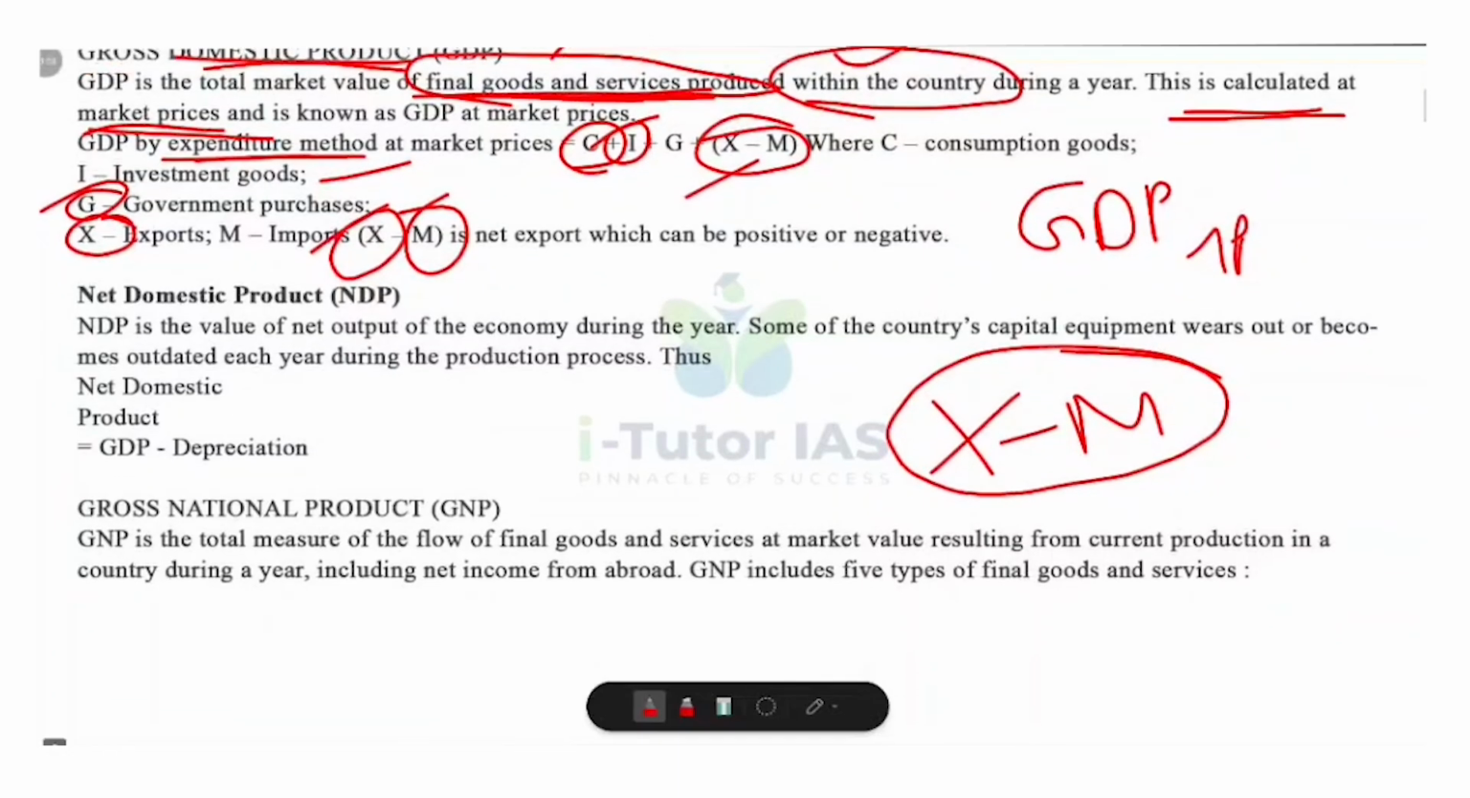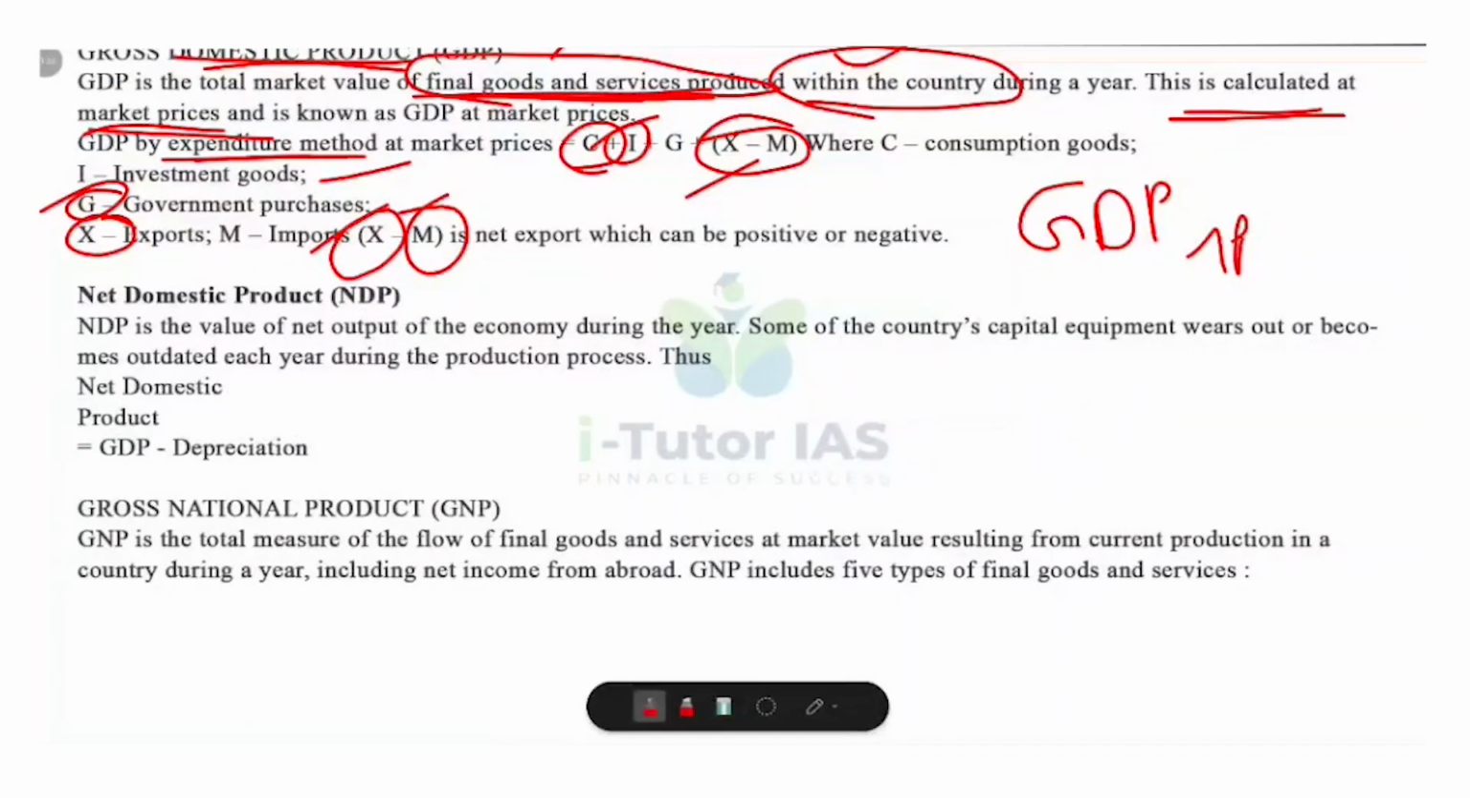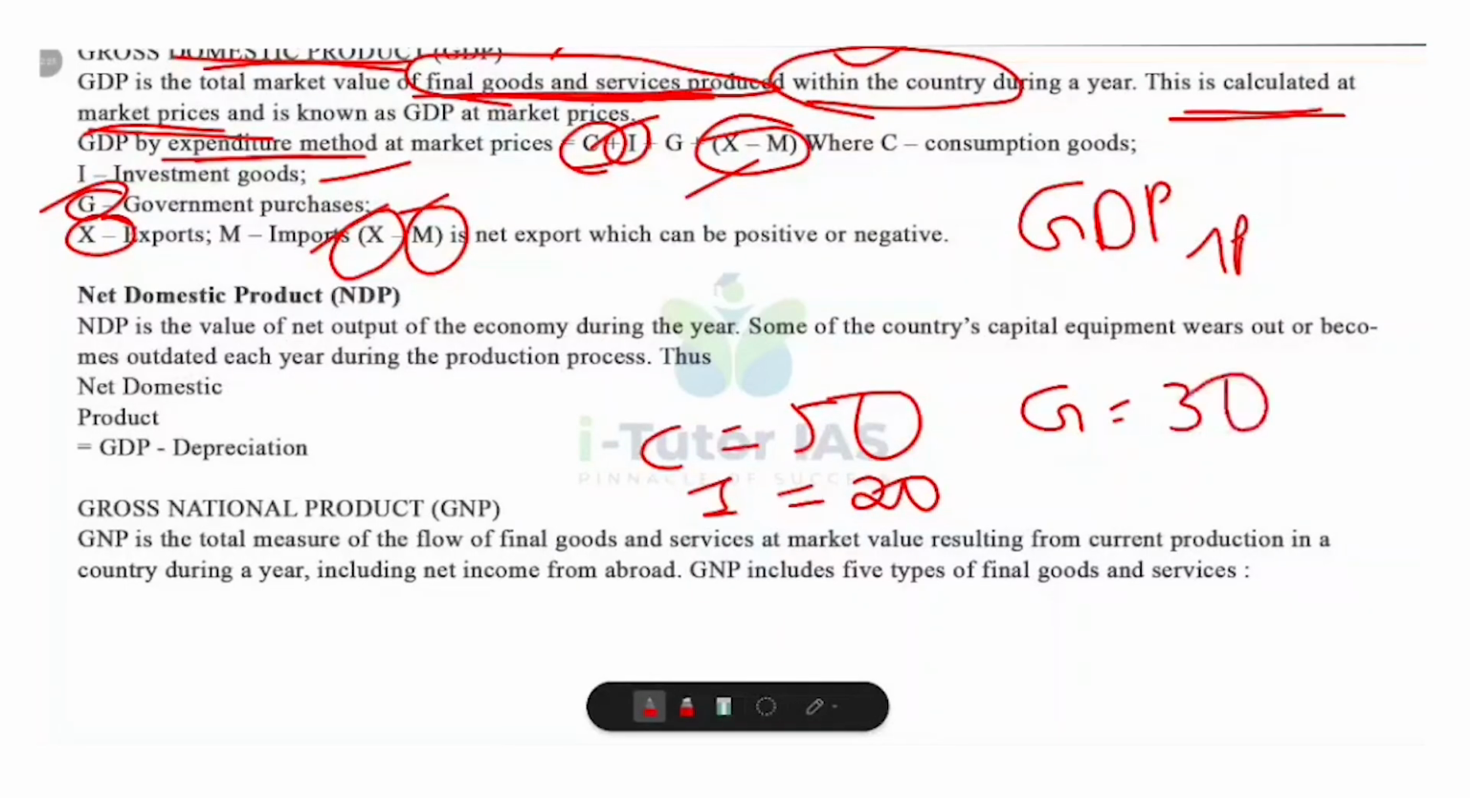So let's understand it with an example. Suppose in a year households spend 50 lakhs on goods. That means consumption expenditure is 50 lakh. And businesses invest 20 lakhs in factories. That means investment expenditure is 20. And government spends rupees 30 lakhs. So government expenditure is rupees 30 lakhs, and export is 10, import is 5. So X minus M means 5.